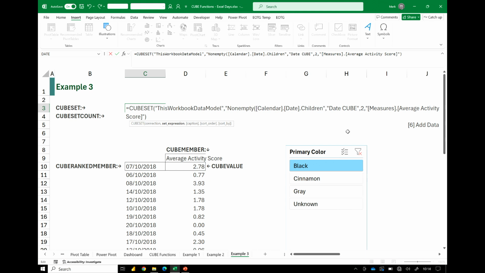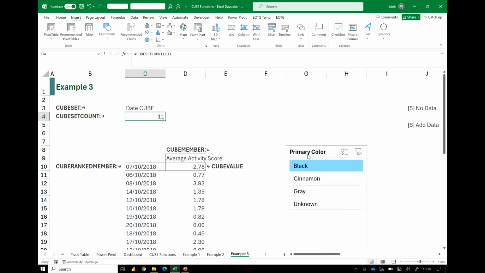So non-empty. We're using our calendar, our date, and our children, so that's the complete list of dates. We then want to say, how are we determining what empty is? So we need to create what's known as a set and a tuple. I'm not going to go through those. In this funky syntax here, we can say that we're going to use our measures and our average activity score. That's the basis by which we know what has values and what doesn't.